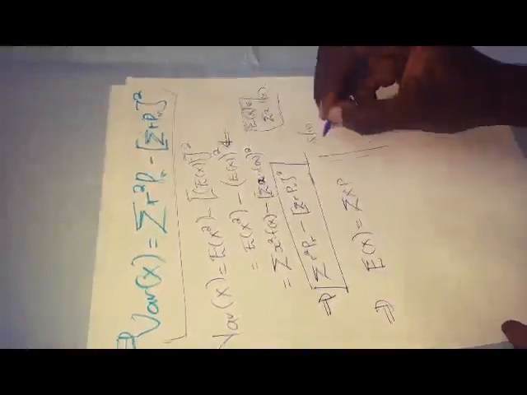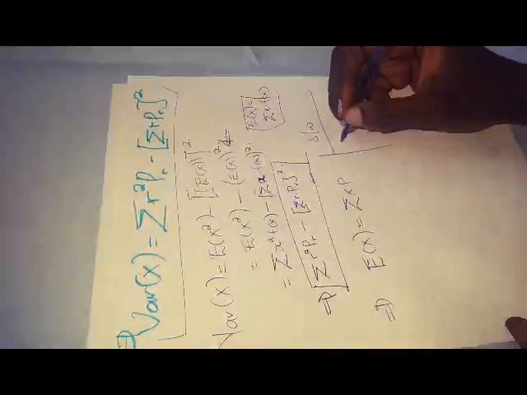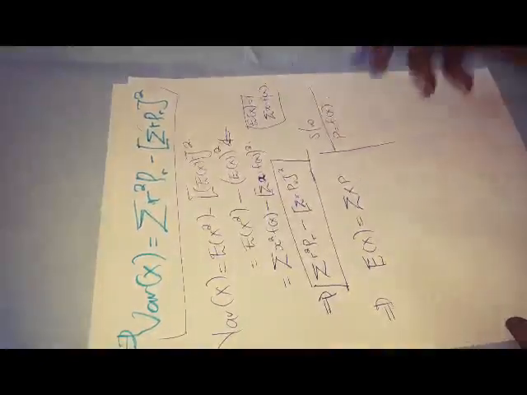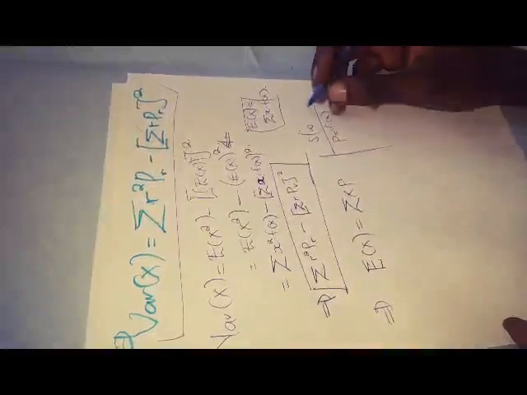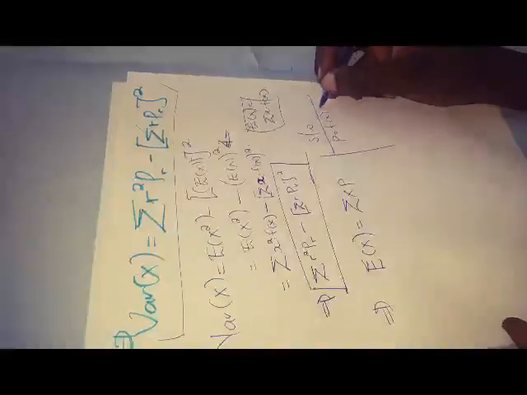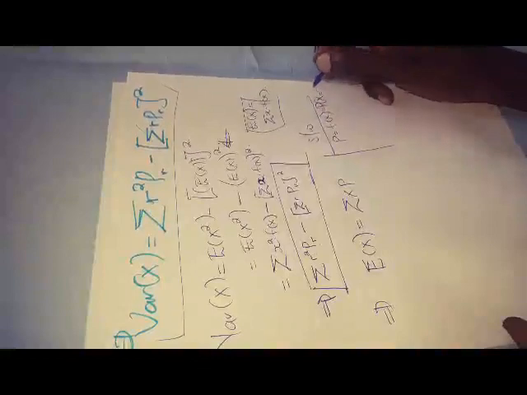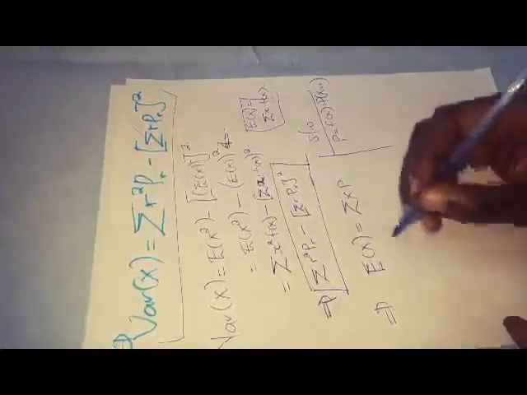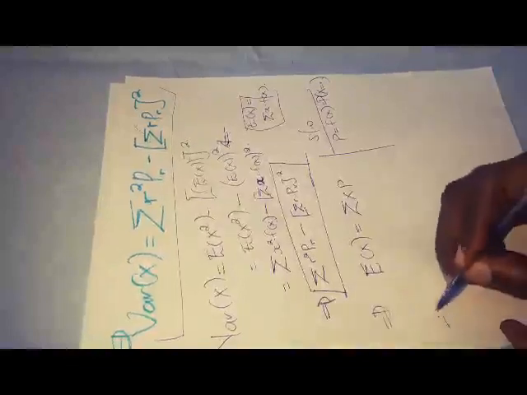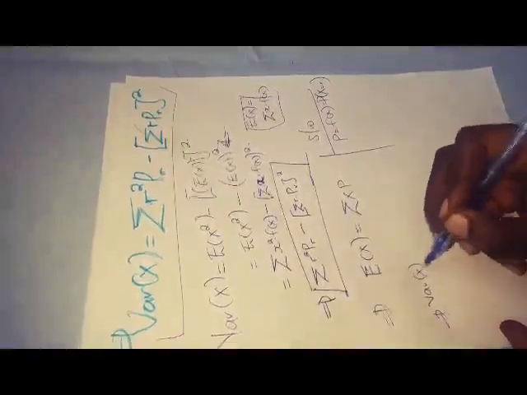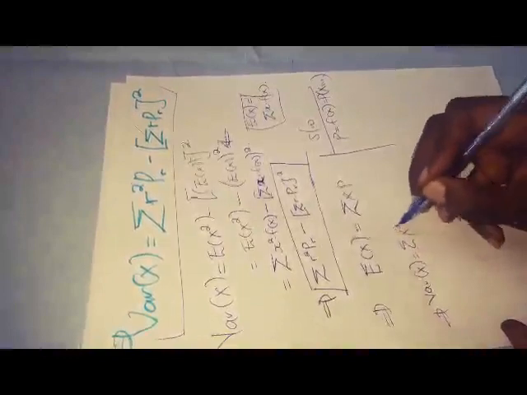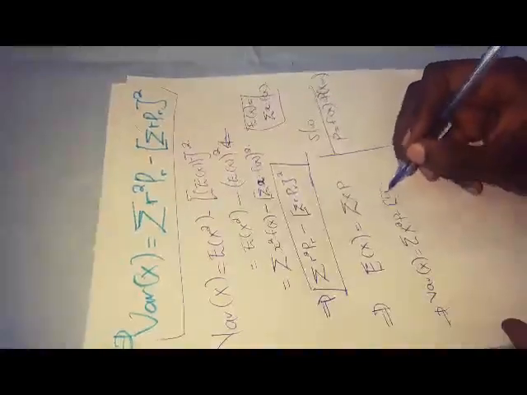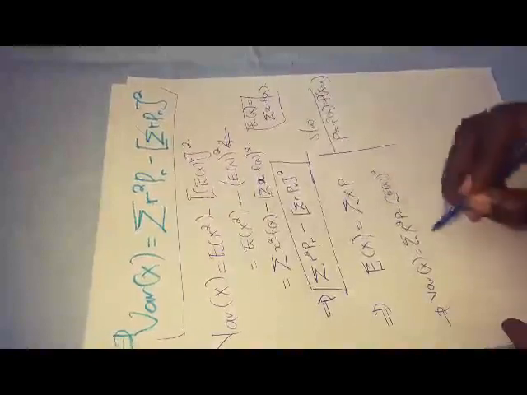My p is the same as the f of x in this case, or the probability of x. I think you guys can easily get this as P(X equals r). That is the same thing. And then later on your Var(X) can also equal the summation of x squared p minus your expectation of X squared.